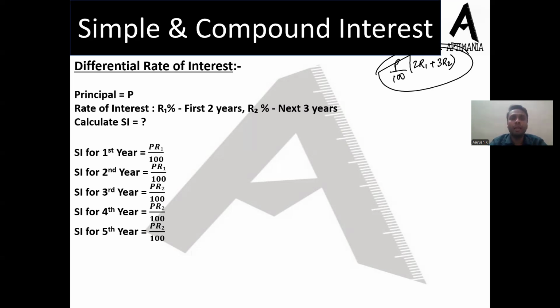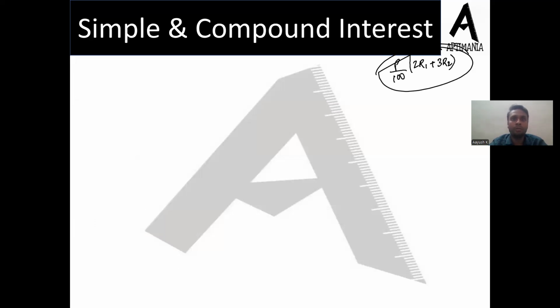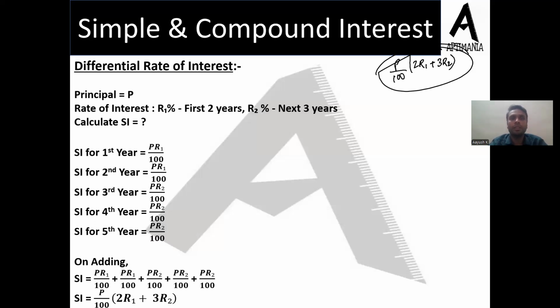When we are being asked to calculate the total simple interest of 5 years, I'll add the 5 values. So I'll have PR1 upon 100 plus PR1 upon 100 plus PR2 upon 100, and so on. Taking P by 100 common, I'll have 2R1 plus 3R2 in the bracket part. So that is my final answer and it's the correct answer. If this is clear, you can calculate simple interest in any of the given cases, even if it's a case of differential or varying rate of interest.